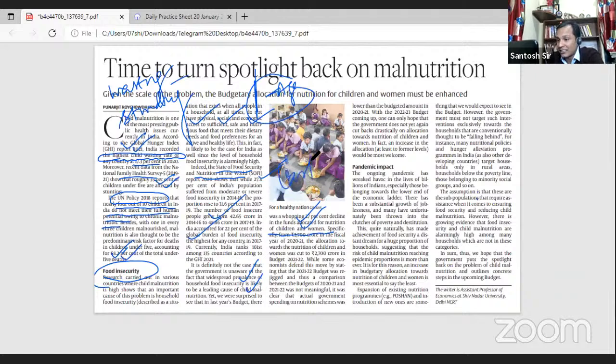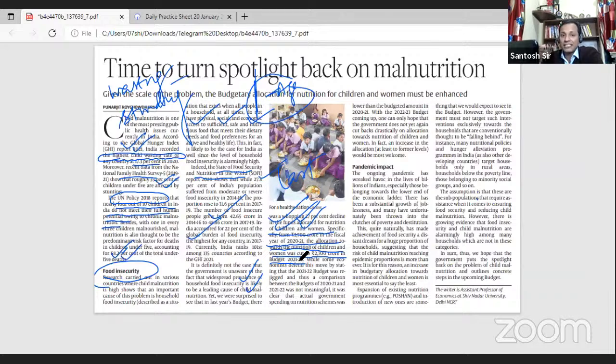Last year there was a cut in the budget, a 27% cut. This is a very significant cut. Specifically, the article says that the allocation towards nutrition for children and women was cut from 3,700 crore in fiscal year 2021 to 2,700 crore in the budget 2021-2022. So there has been a budgetary cut as far as child nutrition is concerned.